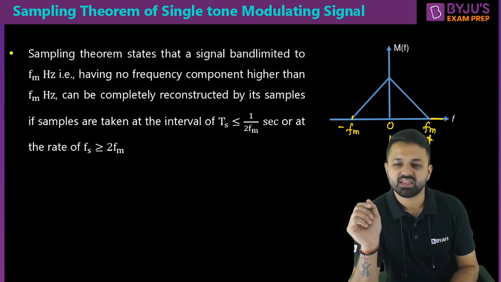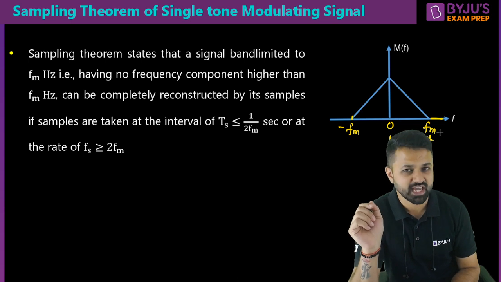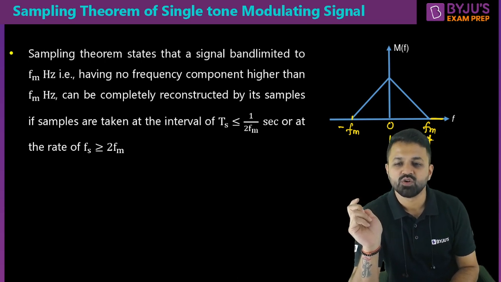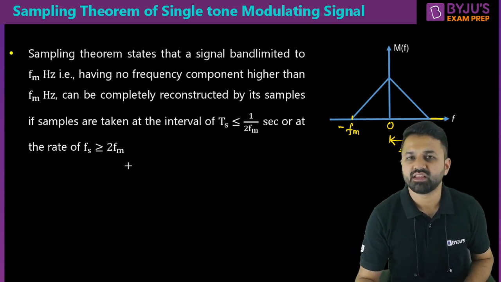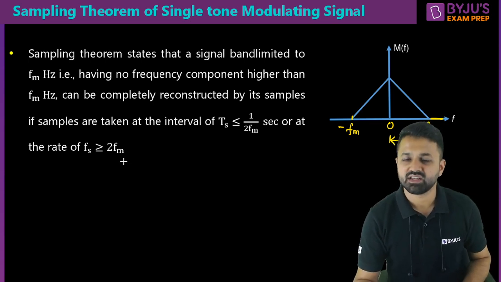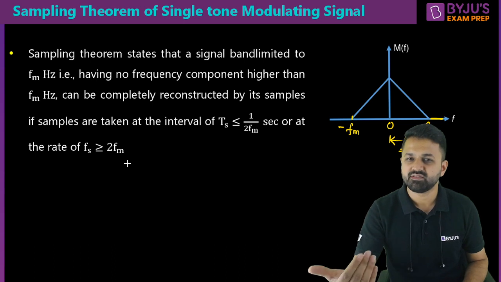On the positive side the highest frequency is Fm and the lowest frequency is 0, so Fm minus 0 is Fm. That is how you calculate the bandwidth of the message signal or the maximum band limited frequency.